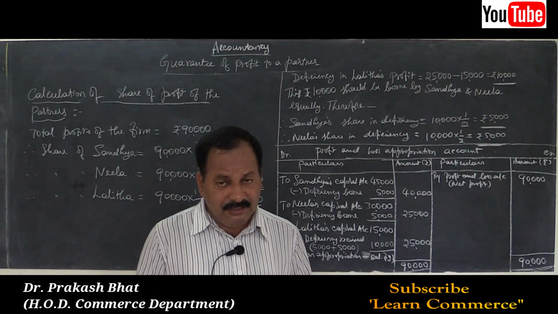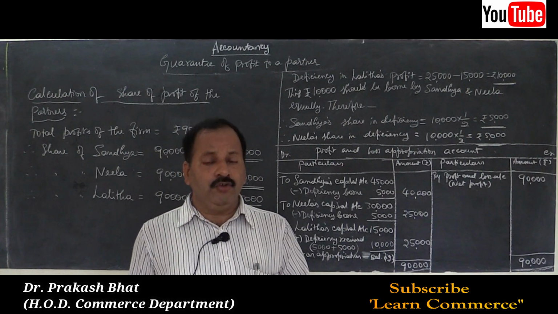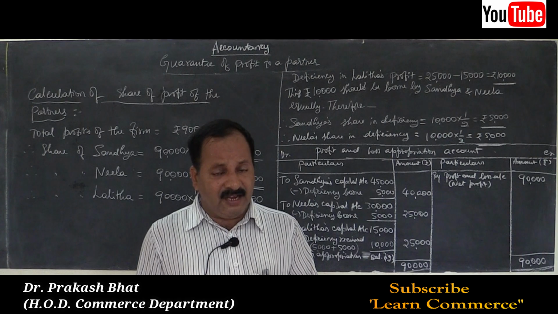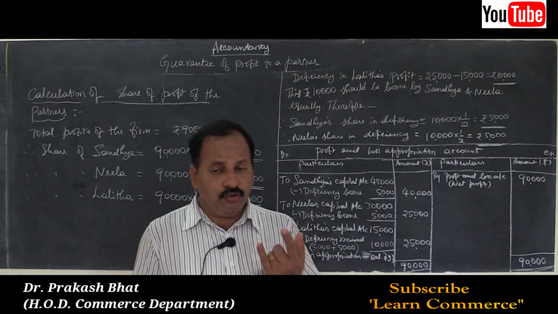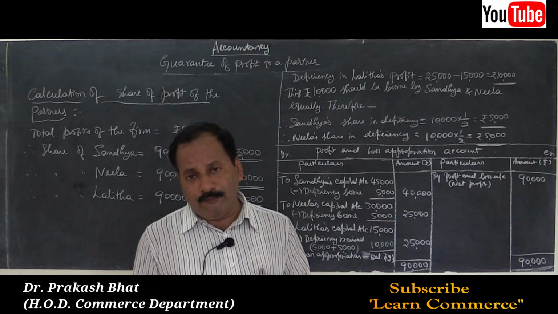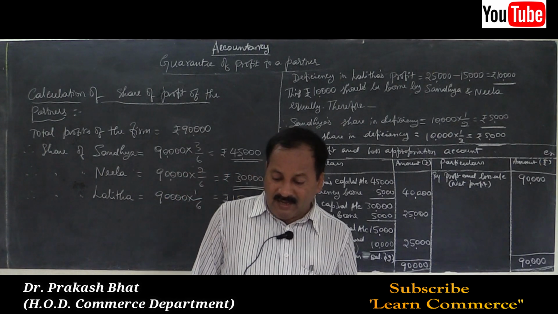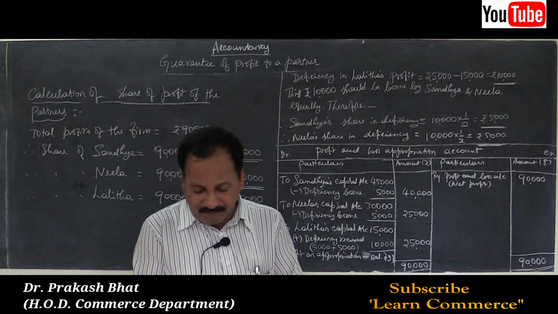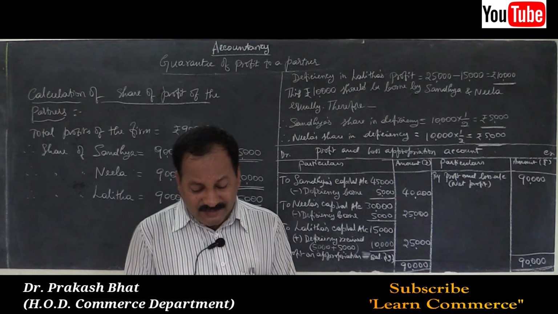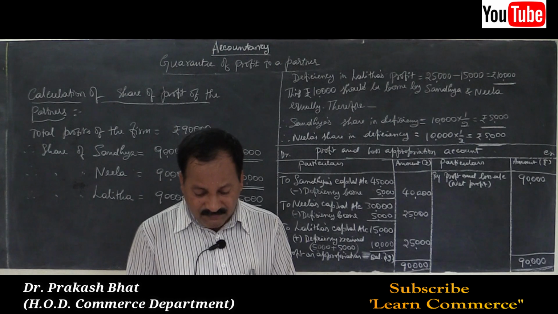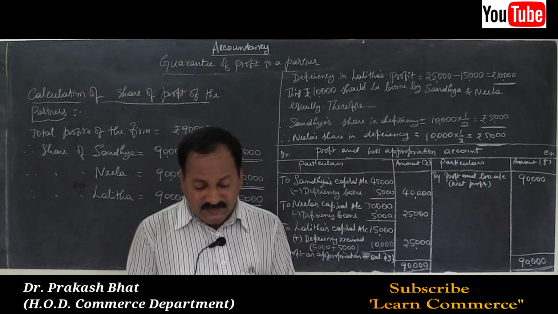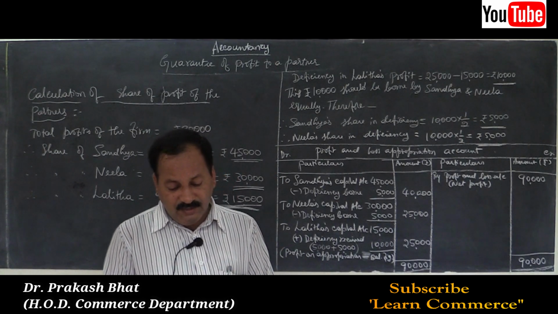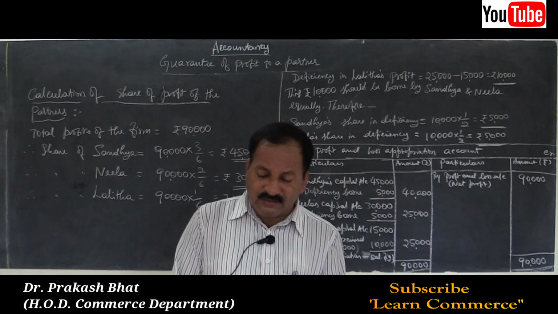That means the new profit sharing ratio will be 2:1:1. Old ratio was 2:1, 2/3 and 1/3. New ratio will be 2/4, 1/4 and 1/4 among Arav, Neerav and the new partner Saurav. Then the guarantee amount was 25,000, no doubt. Net profit earned by the firm was rupees 80,000, not 90,000. Remember, here there is a change. 80,000. Prepare the profit and loss appropriation account.